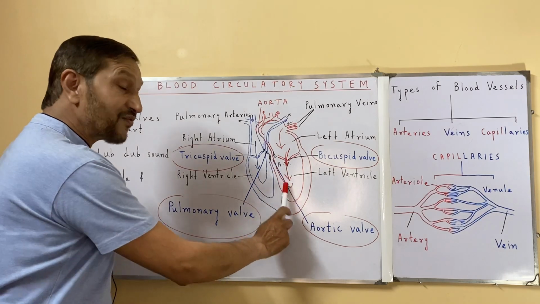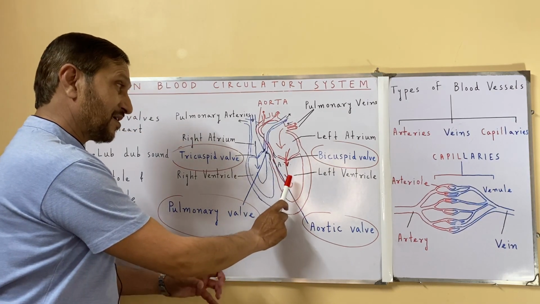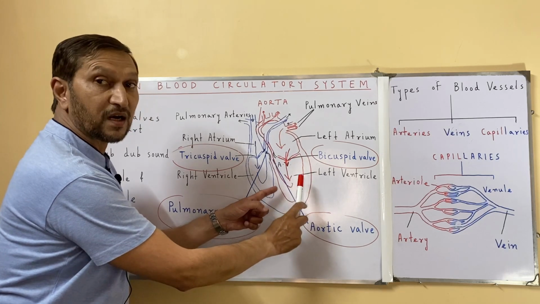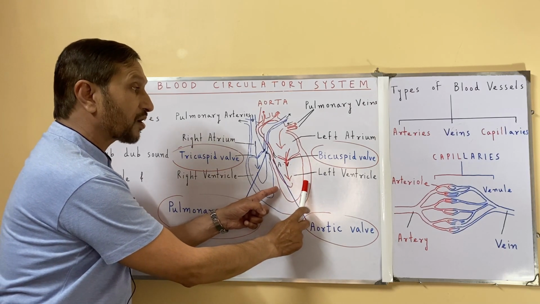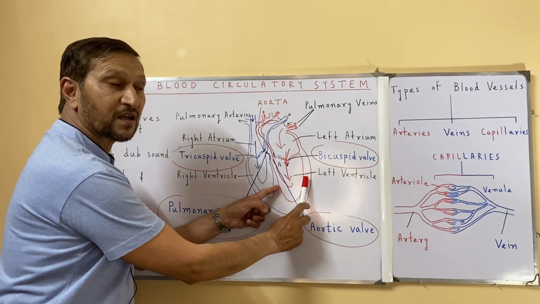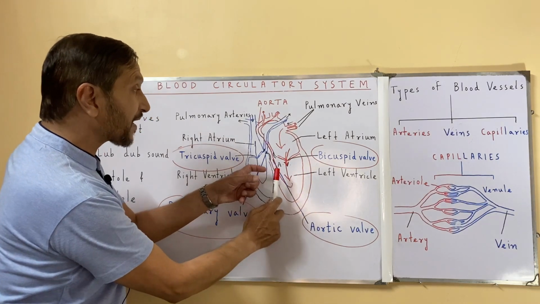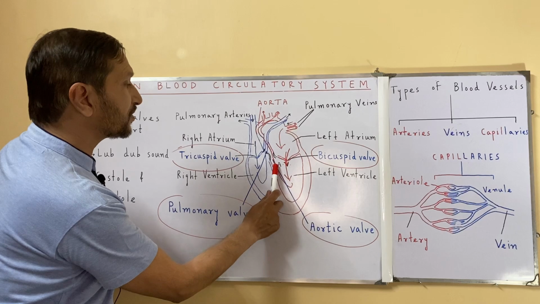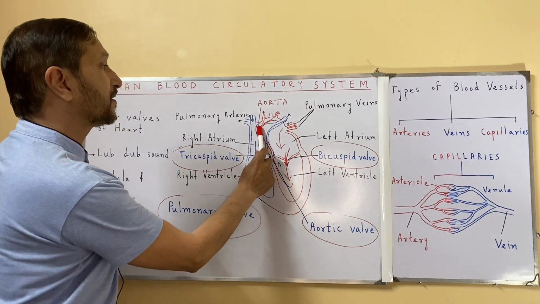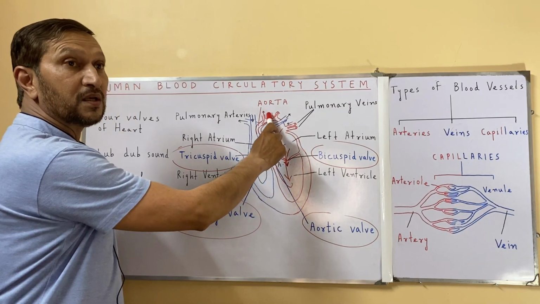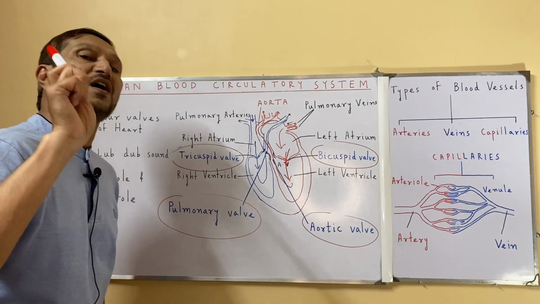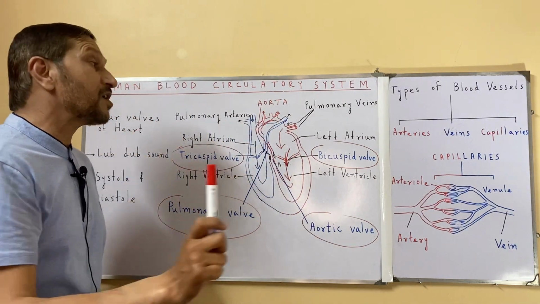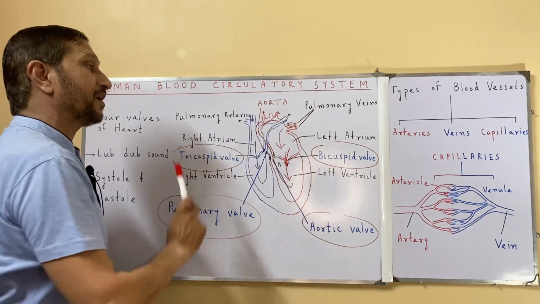When the left ventricle contracts, and remember, the left ventricle is the most muscular and strongest chamber of the heart, it has to send the blood through the aorta, the path to the whole body. So here the blood pressure is highest, and the oxygenated blood will be sent to the body.